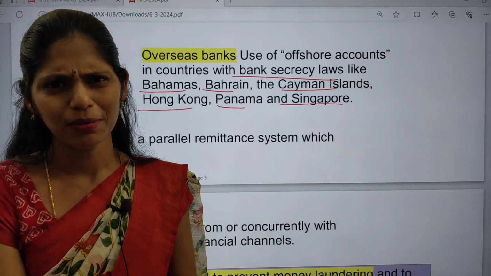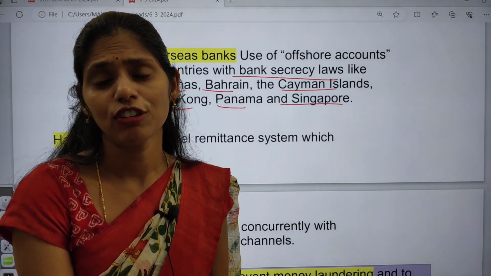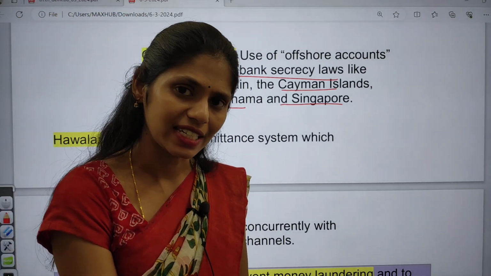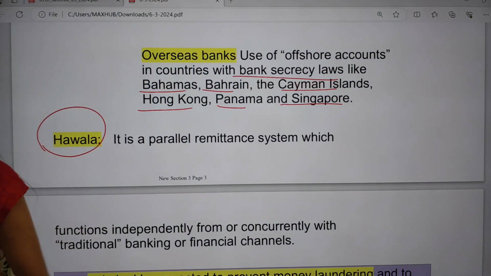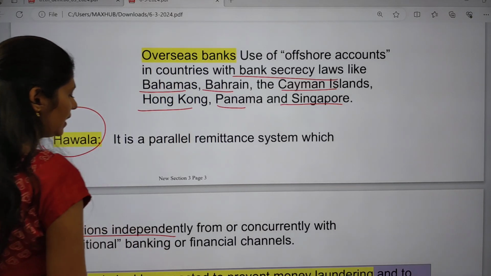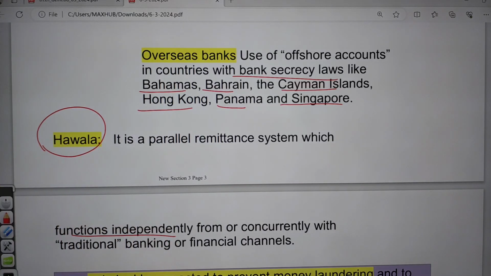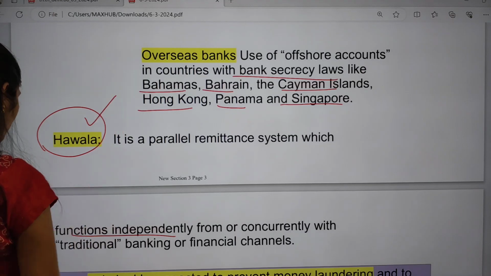Yes or no? You might know about the Panama Papers leak if you are following current affairs from 2019. Yeah, and the next one is Hawala transaction. Hawala is a parallel remittance system. This system functions independently from or concurrently with the traditional banking system or financial channels. So this is about Hawala transactions.